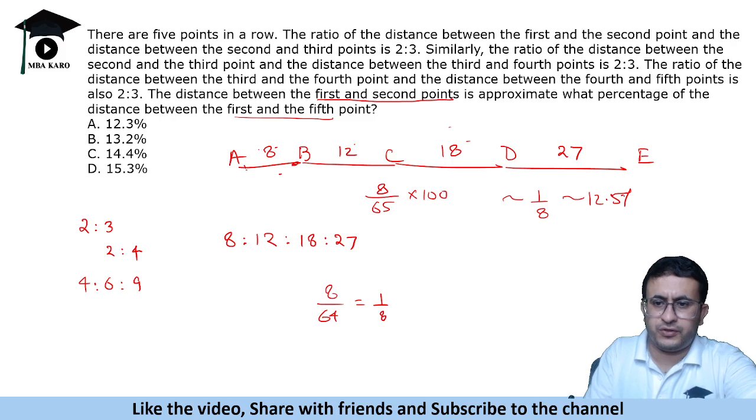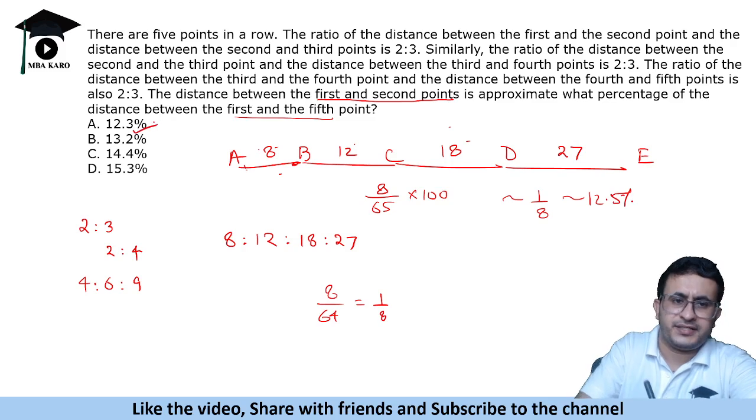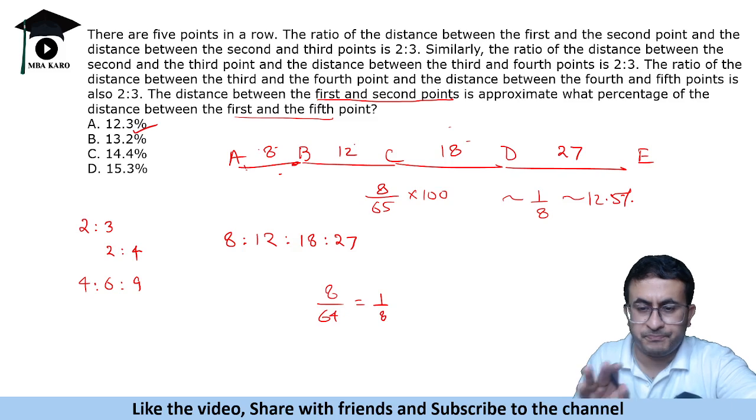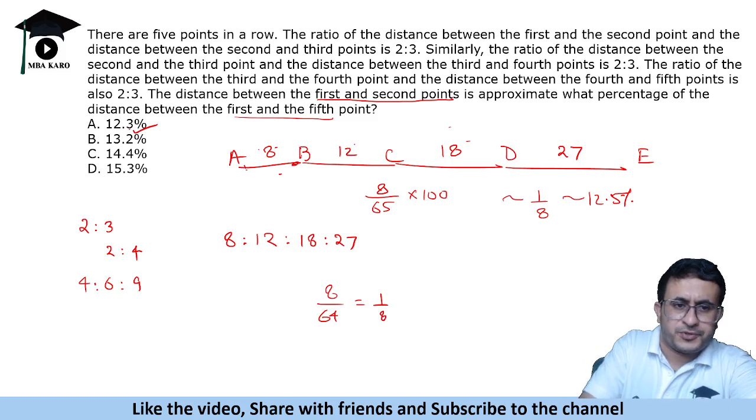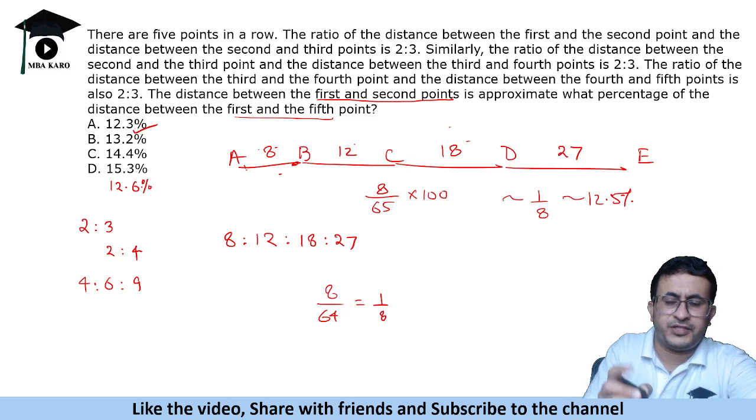12.5%. So very close to 12.5%. The answer is 12.3%. Now again, a tip which I would like to give you here is, suppose there was an option 12.3% and another option 12.6%. Which one would you choose?